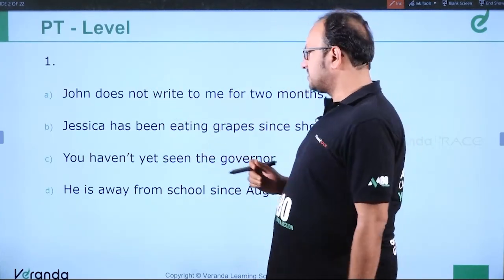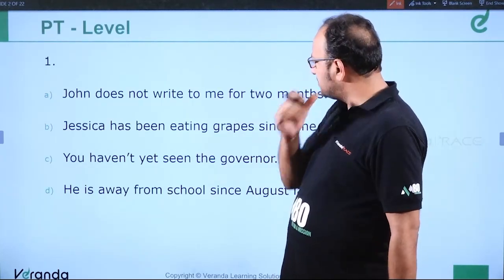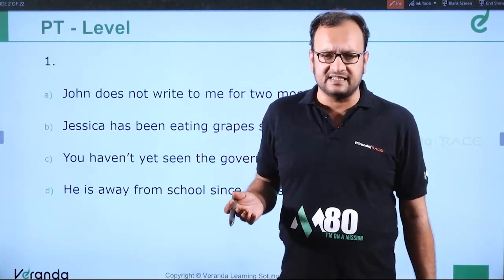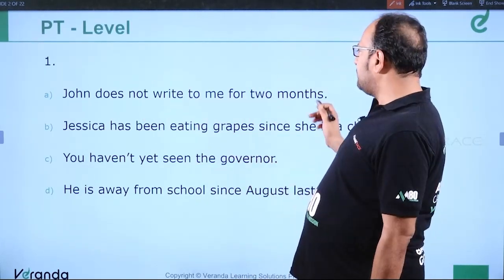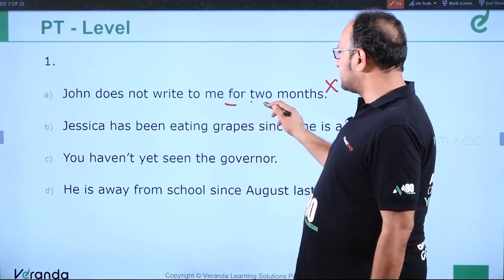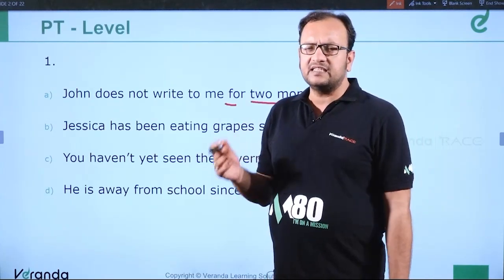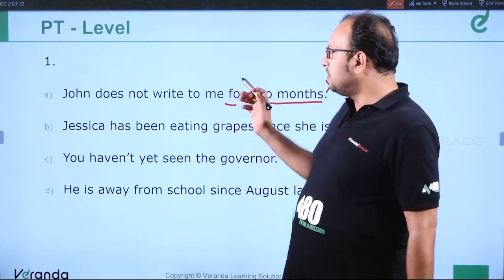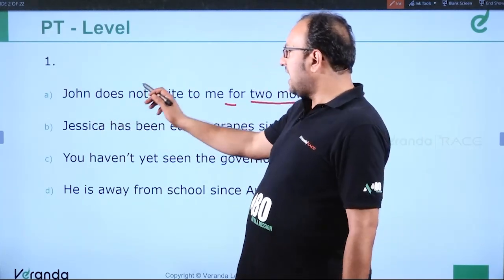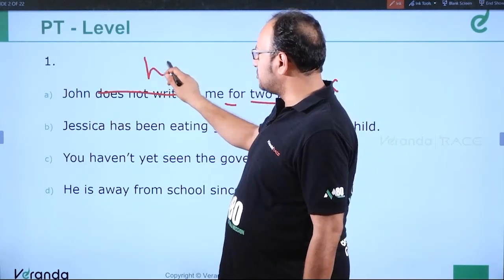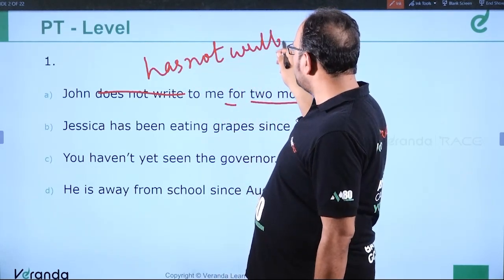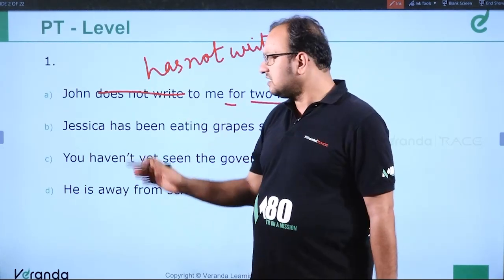John does not write to me for 2 months. See, the basic challenge will be to find the error in each of the sentences, because you have to find the correct sentence, right? So, John does not write to me for 2 months is an incorrect sentence. I'll tell you why. See, it's written for 2 months. Whenever there is a situation like for or since, we use present perfect or present perfect continuous. So the answer should be John has not written to me for 2 weeks. So this was incorrect. So this is not the answer.